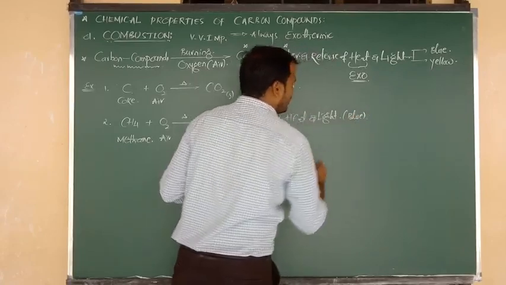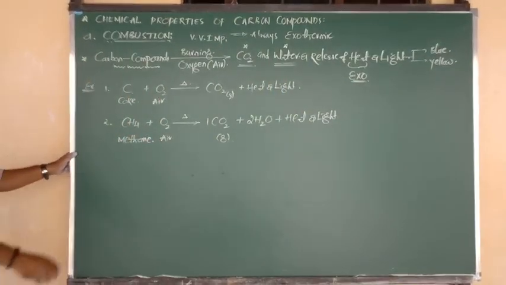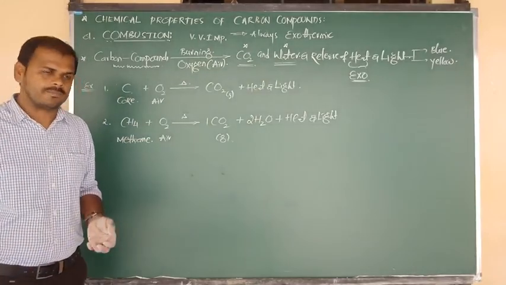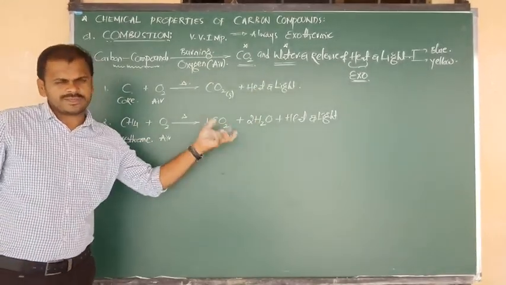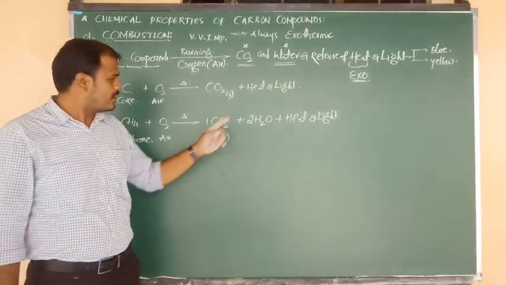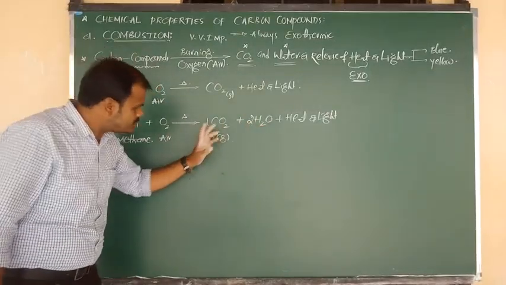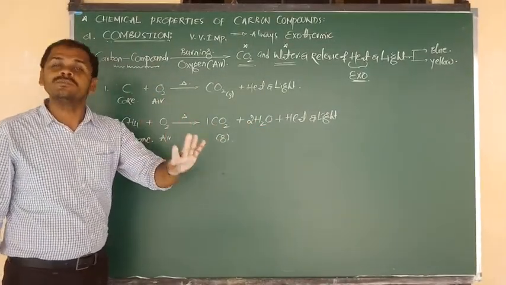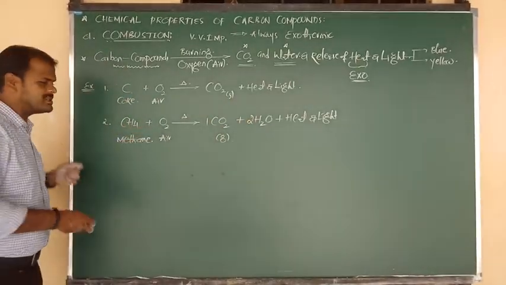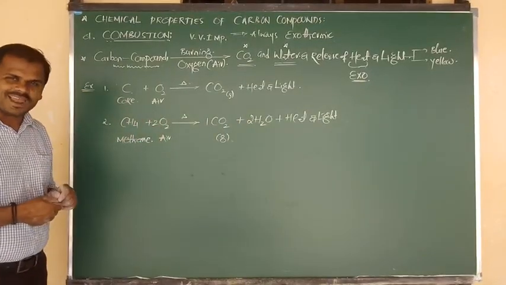It is blue light only. Why? Again I am going to tell you the reason, so wait up to there. But this reaction was not balanced. Sir, how to make balancing? Check the product. Check the oxygen on the product side. 1, 2 is 2 oxygen. Again here 2 into 1, 2 oxygen. So here 2 oxygen and here 2 oxygen, total 4 oxygen atoms are there on the product side. But here there are only 2 oxygen atoms. So we can multiply it with 2. 2 2s are 4.